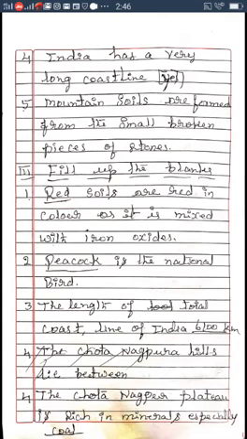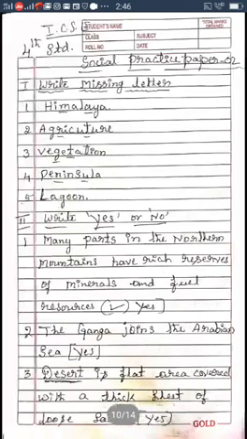Next, fifth one. Mountain soils are formed from the small broken pieces of stones. The statement is wrong. You write no. Understood? Once again I repeat.